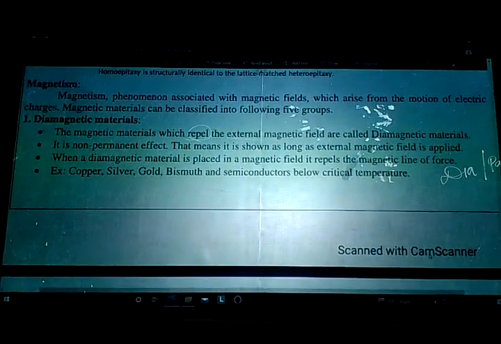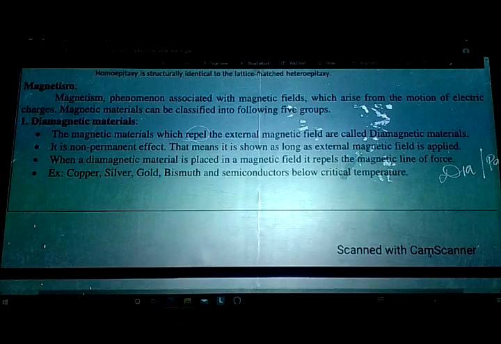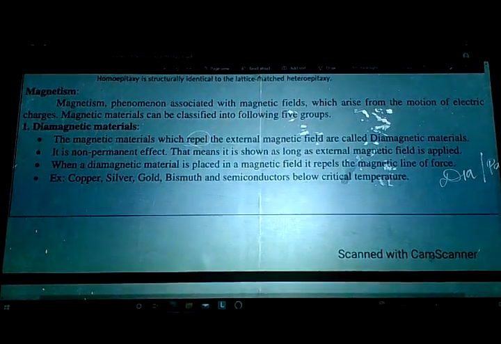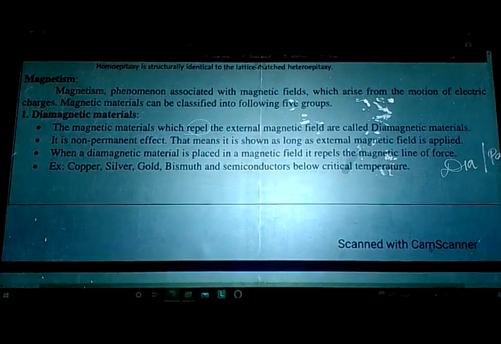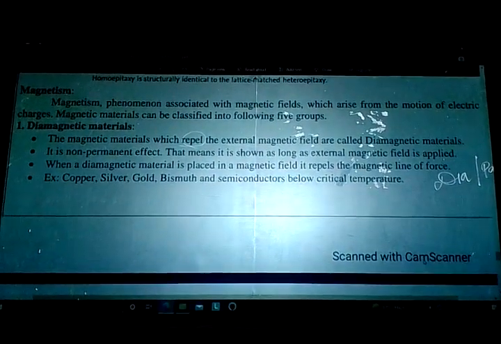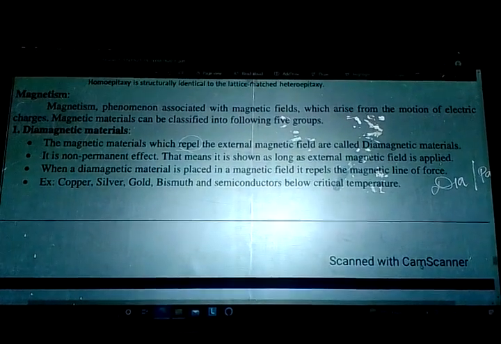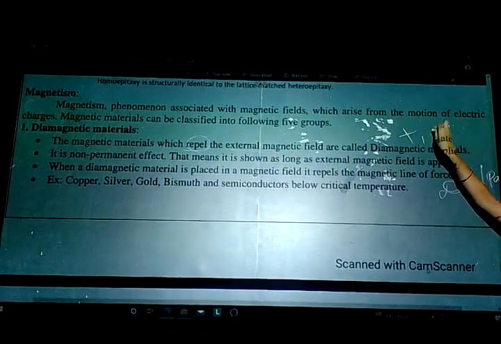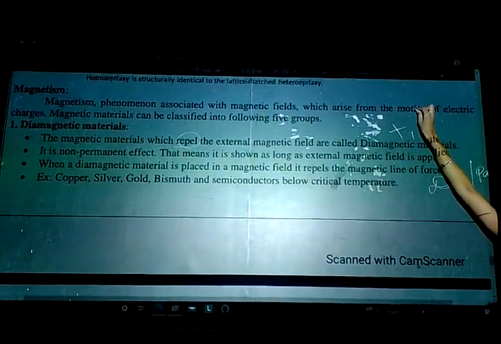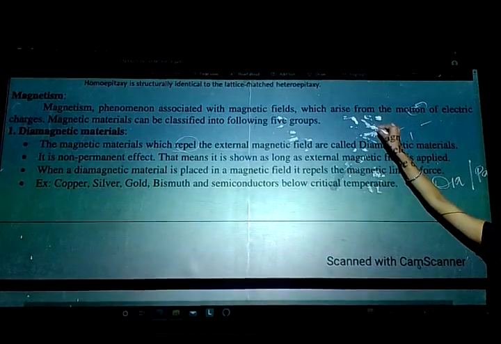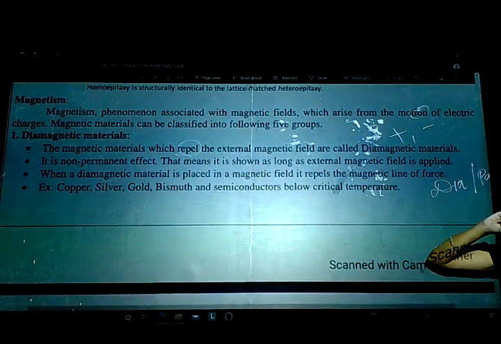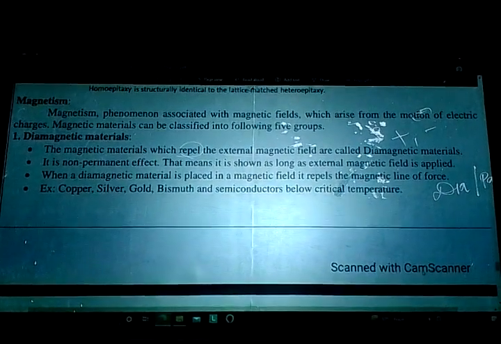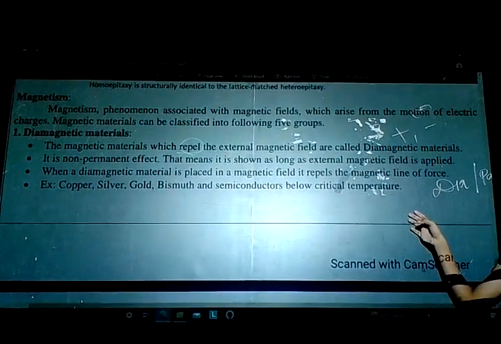The next topic, magnetism. So what do you mean by magnetism? Interaction of magnetic fields. Okay. Magnetism is a phenomenon associated with magnetic fields that arises from the motion of electrical charges. So what are electrical charges? Positive and negative. Negative is nothing but your electrons. And what are positive charges? Protons. Okay. In the electrical, what are those two electrical charges? Positive and negative. Negative are your electrons and positive are your protons.